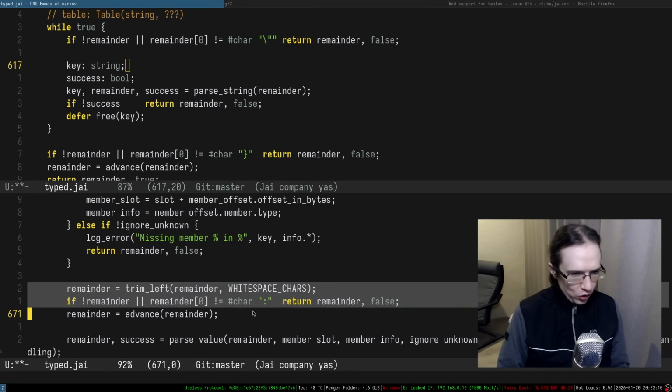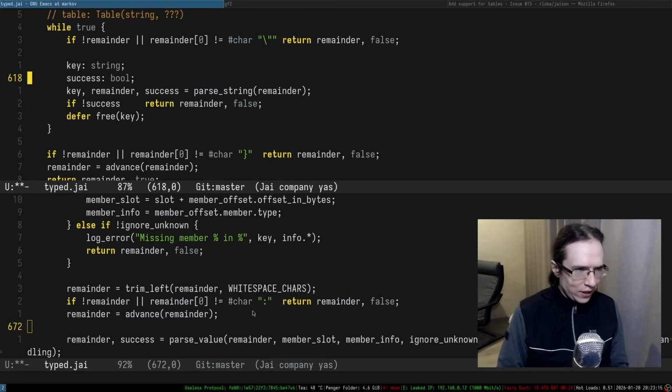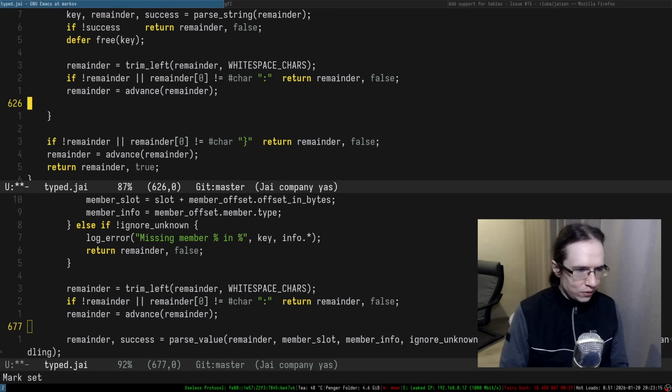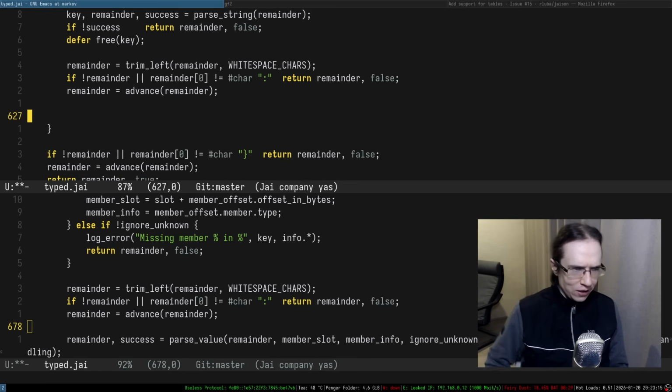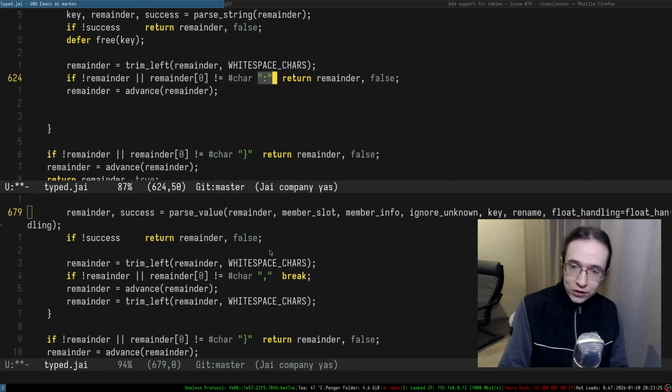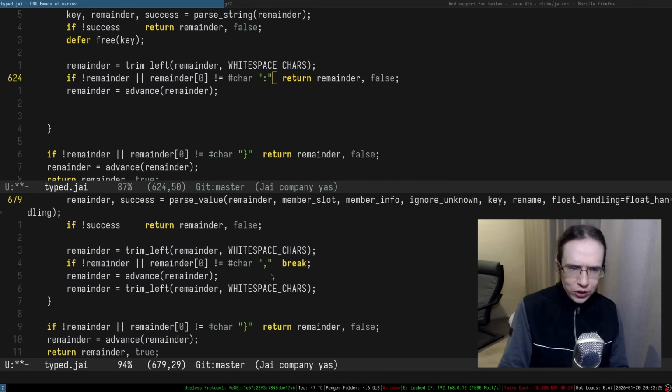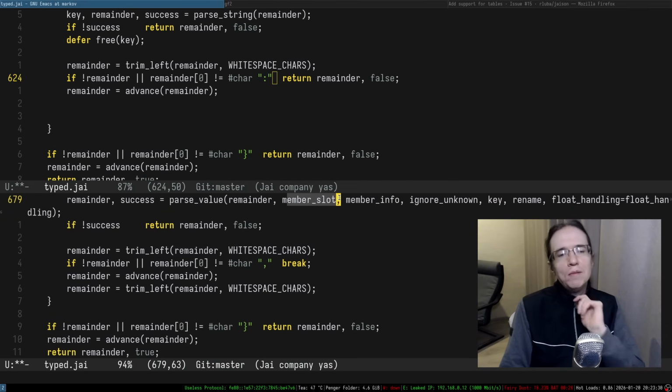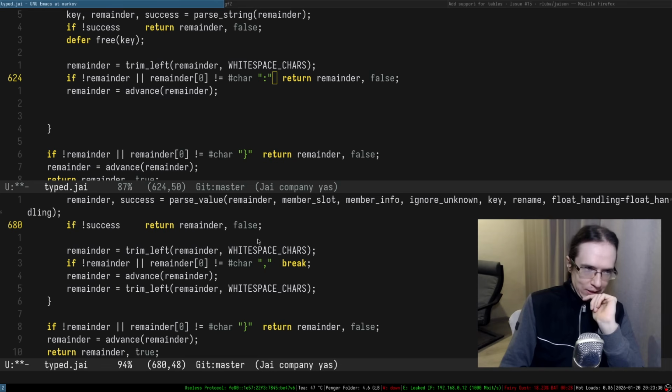Okay, so now we are advancing the parsing further, right? Doing the trimming and stuff like that, and obviously looking for the colon, right? So we parse the key, then comes the colon. Then we parse a value, and we parse it as just a generic value. Oh, we parse it as a member slot specifically. That is fascinating. Okay, okay.